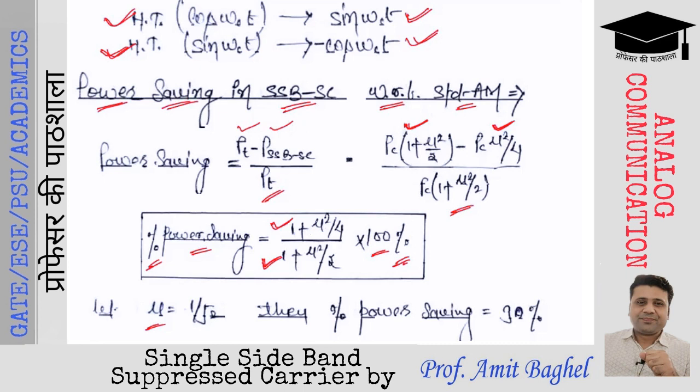Mu square, (1 by root 2) square, will become 1 by 2. Hence, the numerator will be 1 plus 1 by 8, and the denominator will be 1 plus 1 by 4. The numerator is 9 by 8, divided by 5 by 4. So it will be equal to 9 by 10, multiplying with 100. The percentage power saving will be equal to 90%.